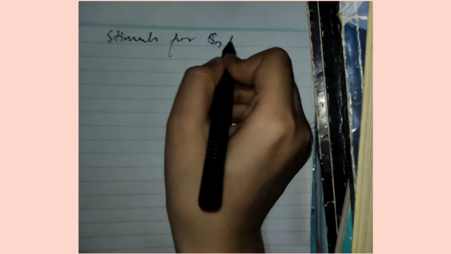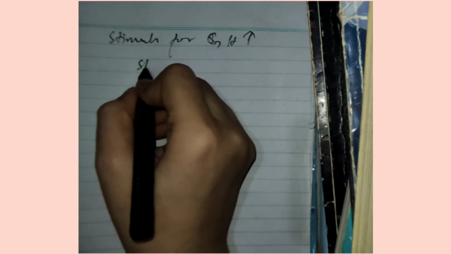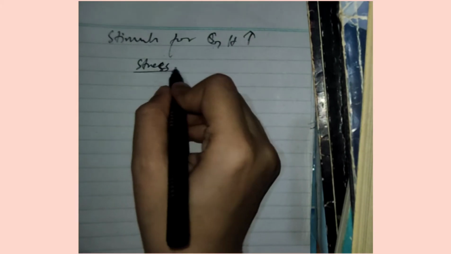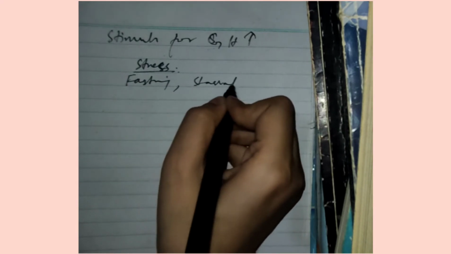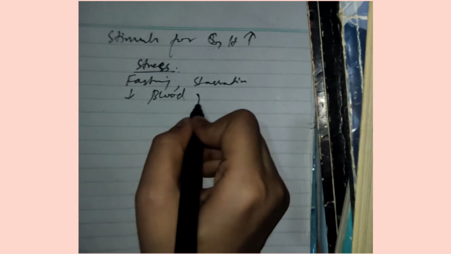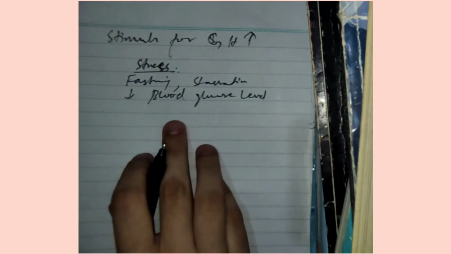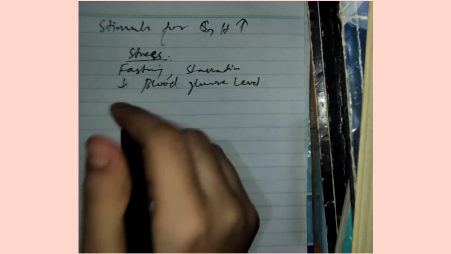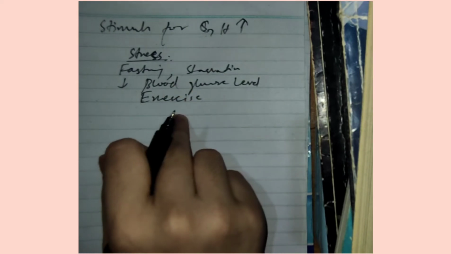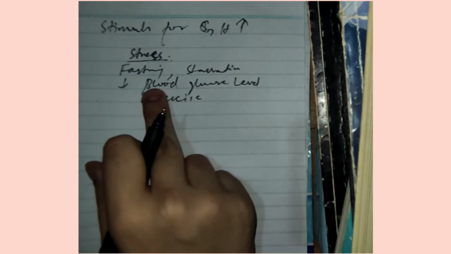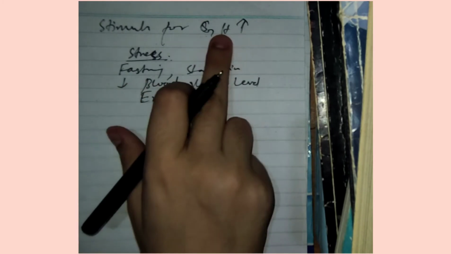Now I will discuss the stimuli for growth hormone to increase its level. First is stress. As I told you, it is a stress hormone, so in stress conditions, growth hormone level will be increased. In the condition of fasting, starvation, and decreased blood glucose level, these are all factors that will cause an increase in growth hormone. Similarly, exercise will cause an increase in growth hormone secretion, because during exercise lactic acid is produced and glucose level decreases, so growth hormone will be stimulated because it is a stress hormone.